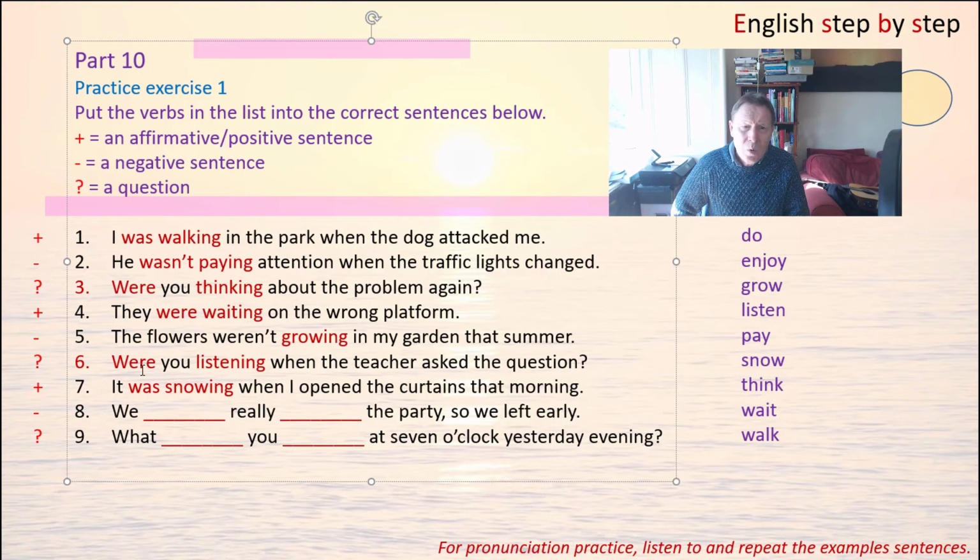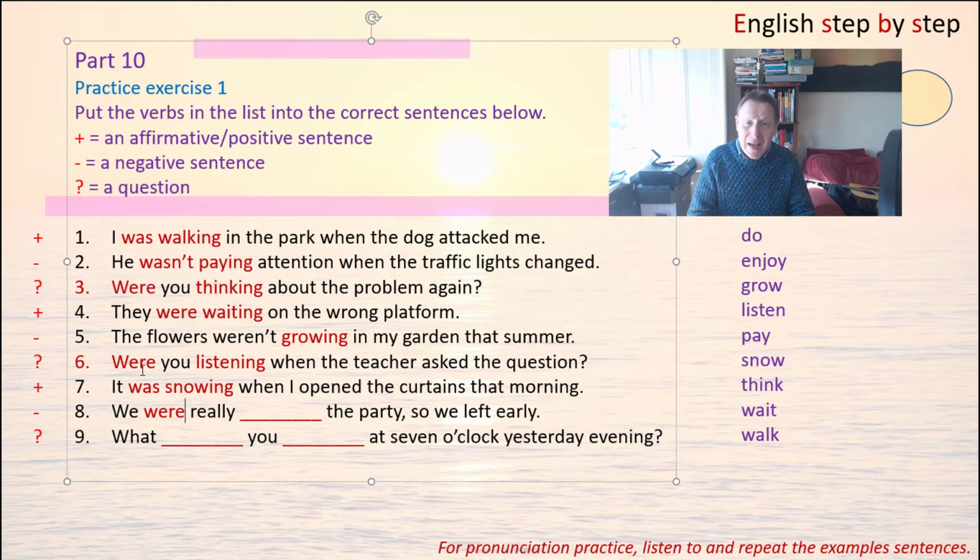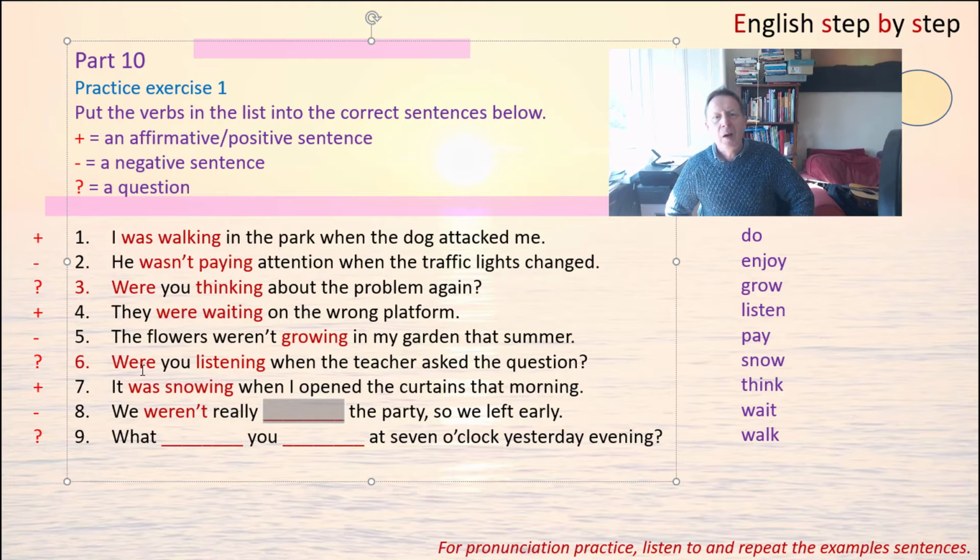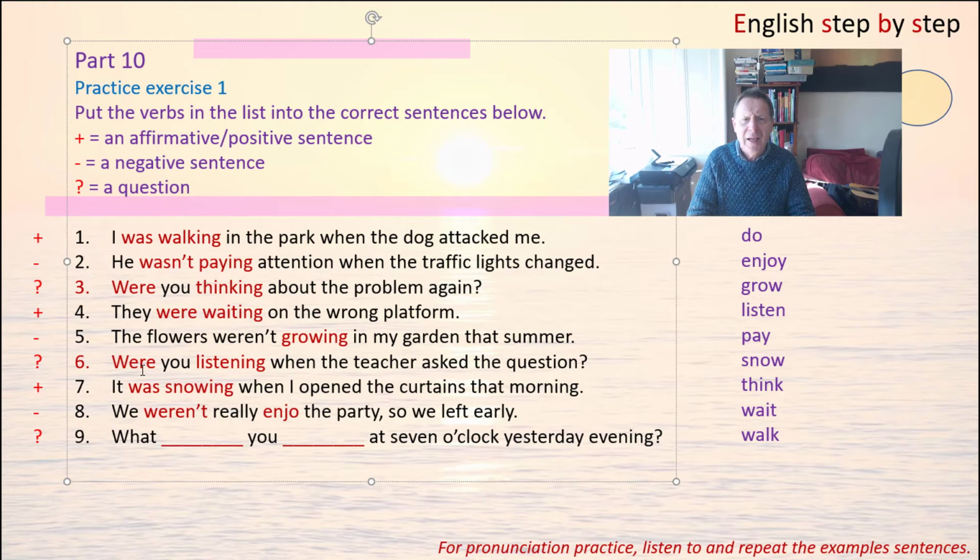Now the next one is negative, and it's we, and normally with we, the auxiliary is were. Negative changes this to weren't, and then we have the adverb really, and then it's talking about a party, so the most appropriate verb is enjoy, but we make the present participle, so it becomes enjoying. We weren't really enjoying the party, so we left early.